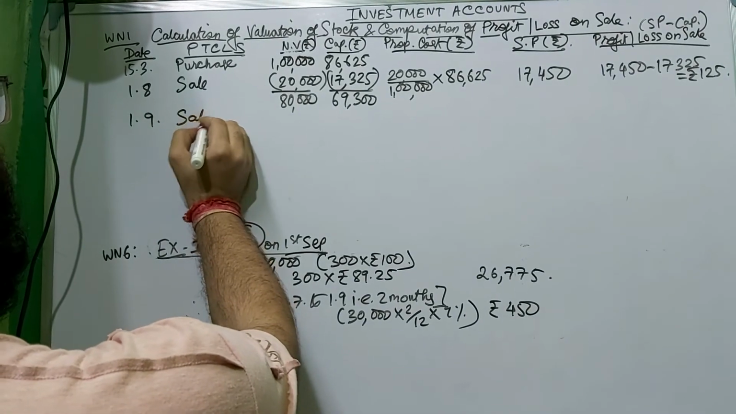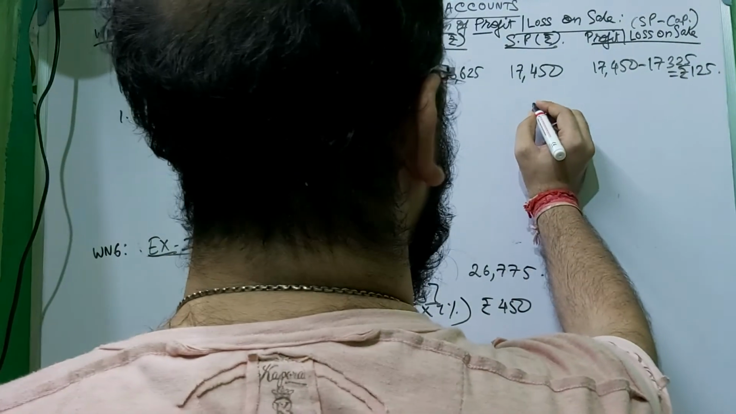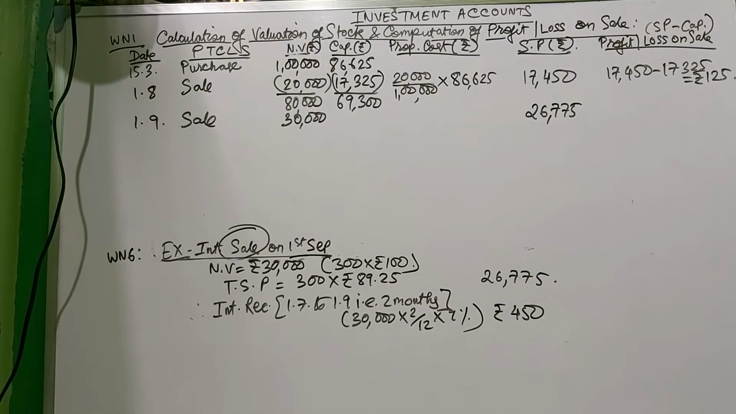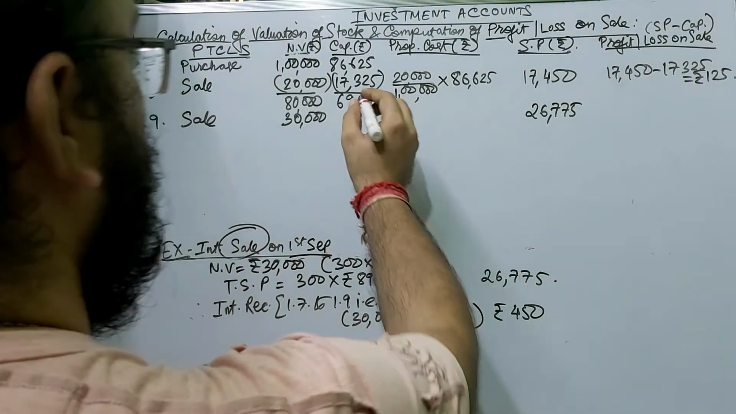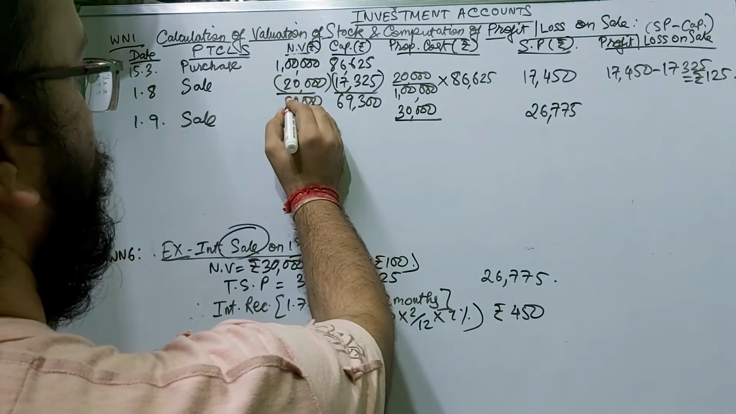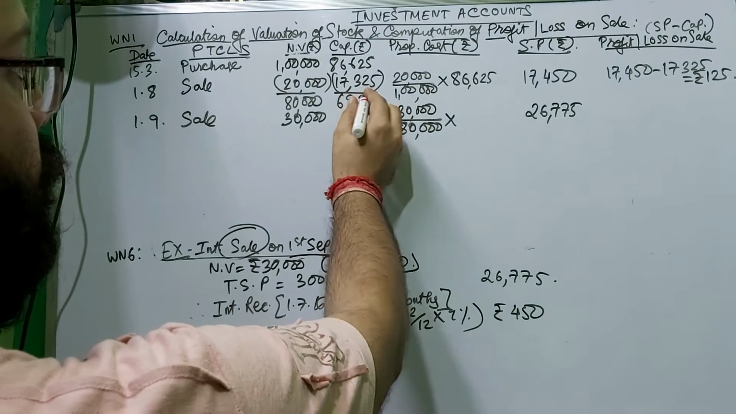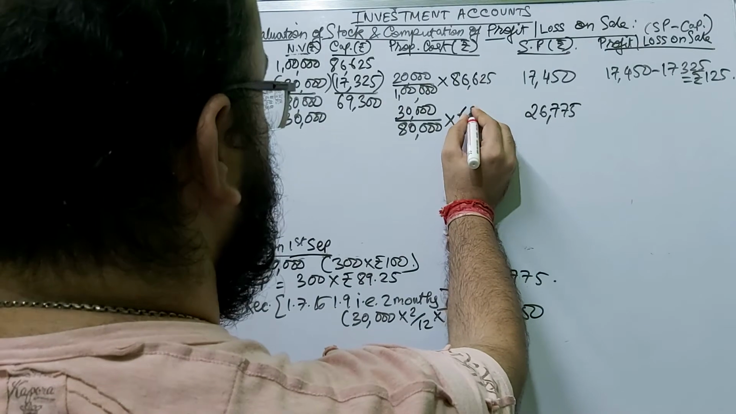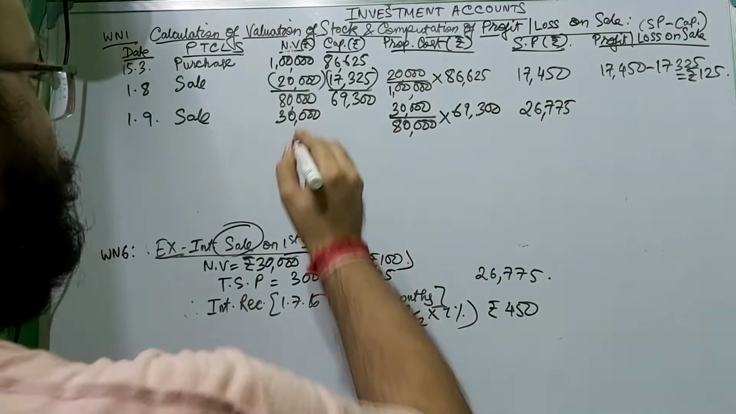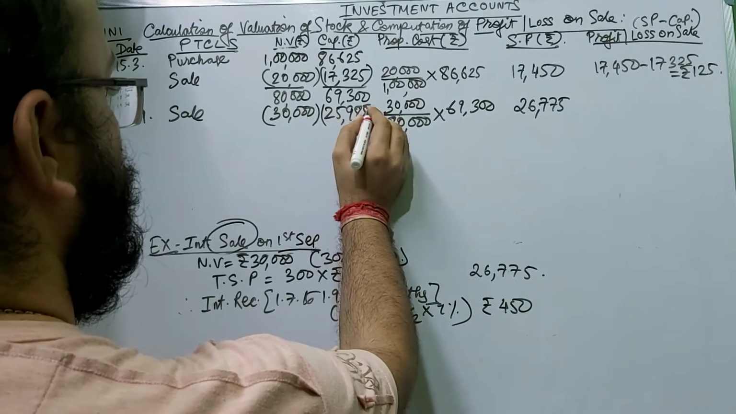Again sale. How much? 30,000. And selling price is 26,775. You do not know the capital value, so again you have to calculate it the same way. Selling price divided by previous nominal value, which is 80,000 after deducting, into previous capital value, which is 69,300 after deducting. You will get the capital value, which is 25,988.